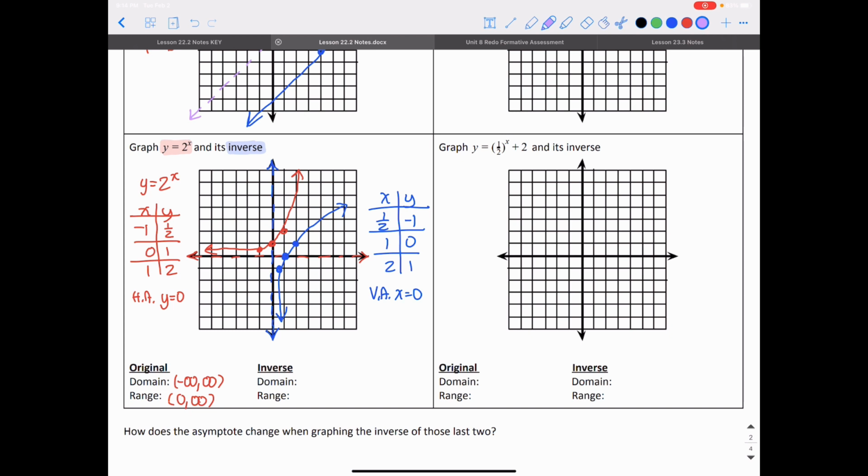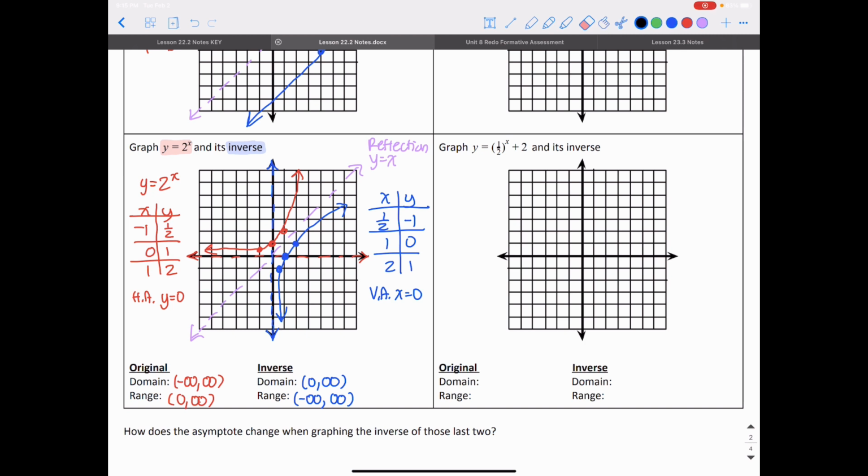As you can see, I'm not perfect, but this is a reflection over that line. These are a reflection over the line y is equal to x. It's a reflection over that line, those two inverses. I'm sorry, the domain for the blue function, and that's a logarithm function, the inverse of an exponential, is 0 to infinity. I'm going from 0 to infinity. Those are my included x values. For my y values that are included, it's negative infinity to positive infinity. All y values are included for my logarithm function that I graphed in blue.